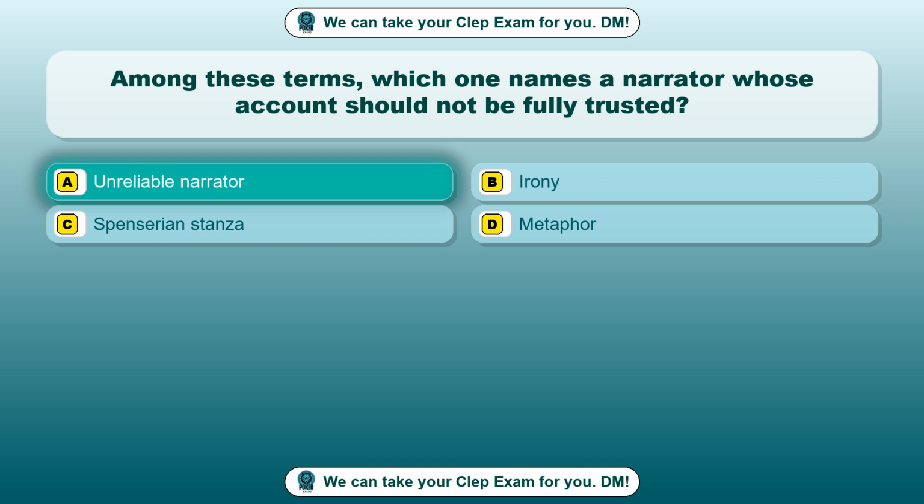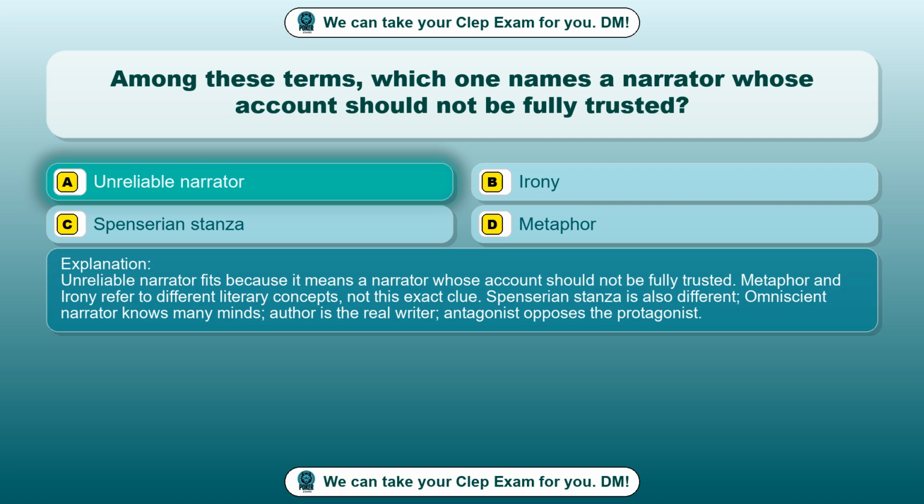The correct answer is option A, unreliable narrator. Unreliable narrator fits because it means a narrator whose account should not be fully trusted. Metaphor and irony refer to different literary concepts, not this exact clue. Spenserian stanza is also different. Omniscient narrator knows many minds, author is the real writer, antagonist opposes the protagonist.